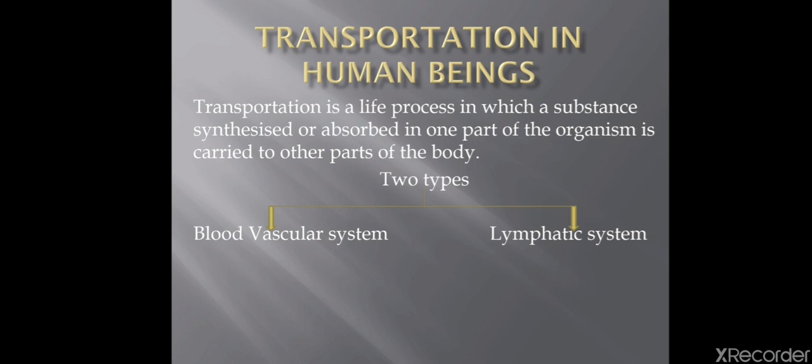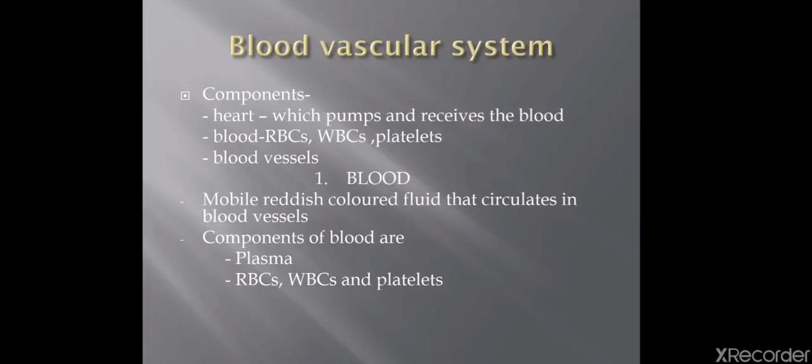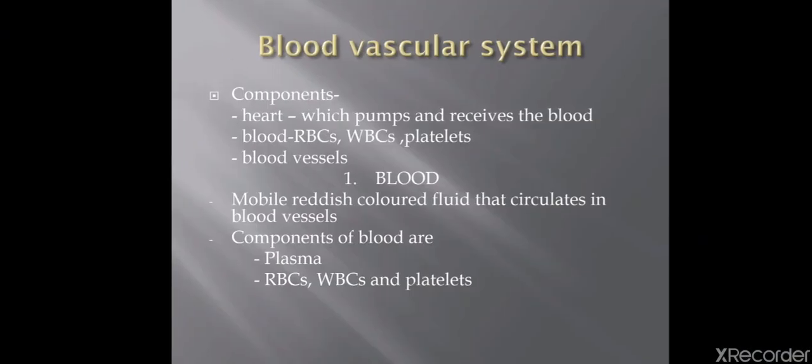So, we have two types of transportation. We have two types of systems in our body for the transportation. First is blood vascular system and second is lymphatic system. So first we will talk about blood vascular system. What are the components of blood vascular system? It is heart, blood and blood vessels.